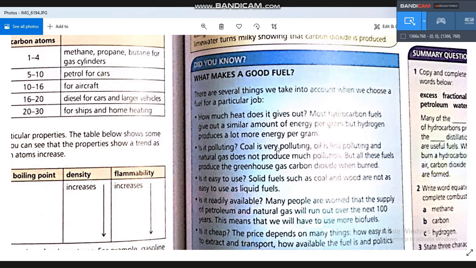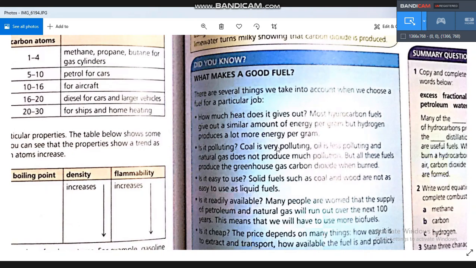As we mentioned before, you may remember the equation of burning petrol in the last chapter. When we burn petrol, it produces about 48 kilojoules per gram.